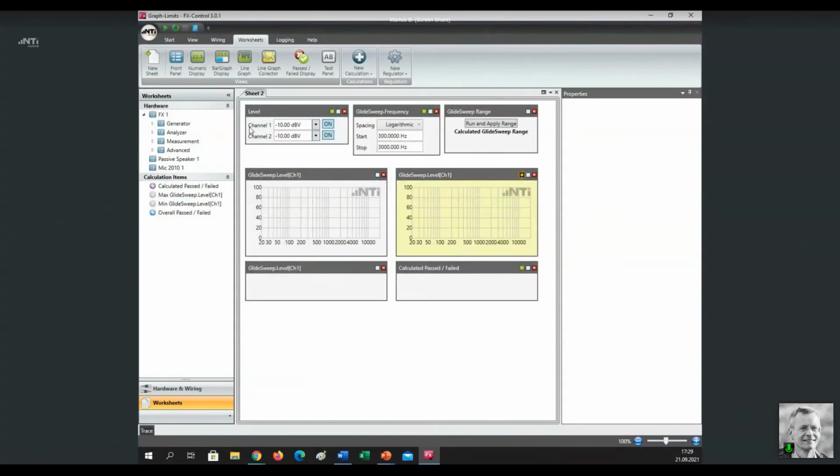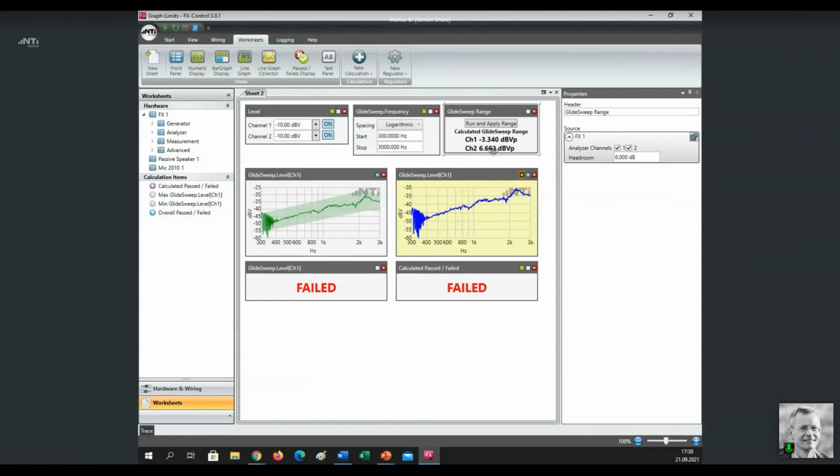So here you see the generator level once again. Here we see the frequency band of the glide sweep I'm using. Here I have another regulator, the glide sweep range. This is a regulator that helps me to determine the optimum input range, the optimum sensitivity of my analyzer. Well, all I need to do is just click on this button and the system will determine the optimum input range.